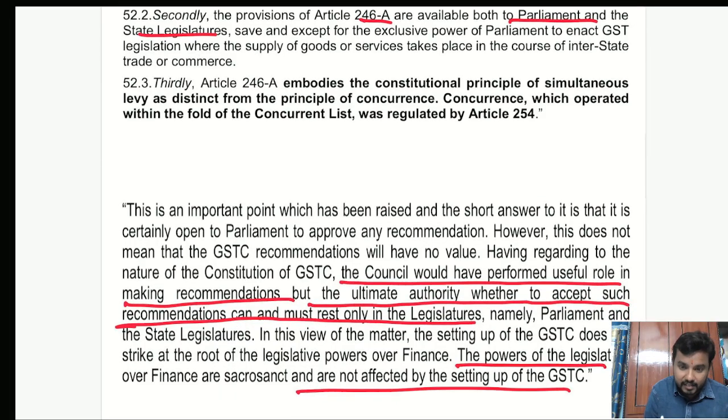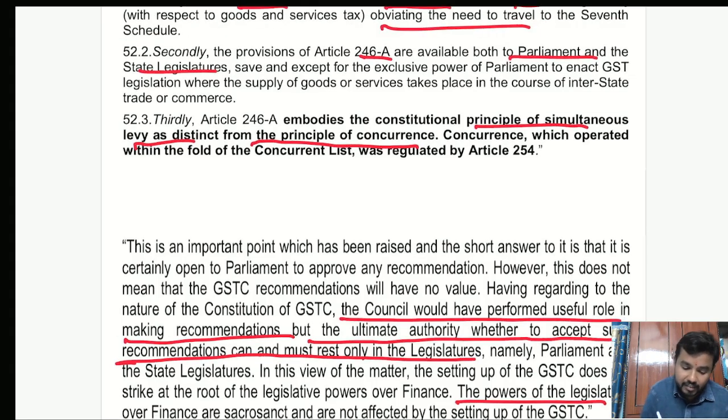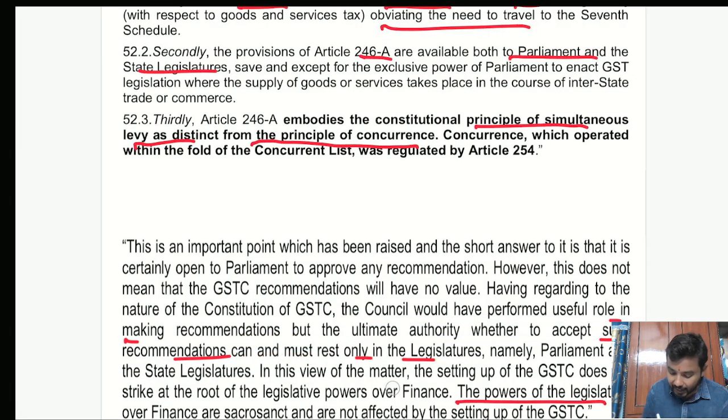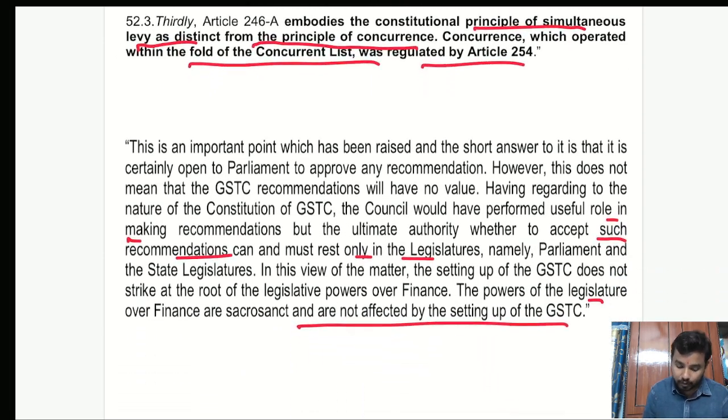And also Article 246A embodies the constitutional principle of simultaneous levy as distinct from the principle of concurrence. Beautiful point, which is very important for understanding the entire idea of GST. They have said that it is a simultaneous levy which is different from concurrence. In concurrence, what will happen? To the extent of inconsistency, Parliament law will have an overriding effect, which I don't want here because to pass the basic structure test. So concurrence operates within the field of the concurrent list as regulated by Article 254.